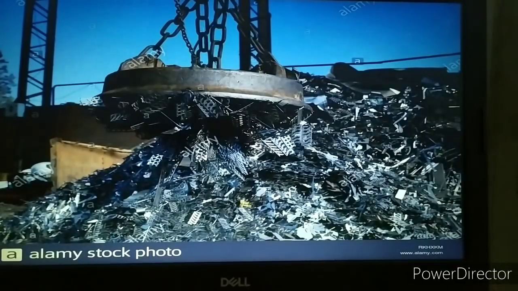With this high power magnet, all the iron particles, metallic substances, or you can say ferrous containing substances, will get attracted towards the magnet, and will get separated from the rest of the heap which is unwanted. So in the industries, such powerful magnets are used for separating the iron particles from the rest of the heap which is unwanted.